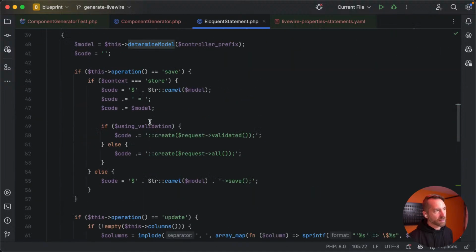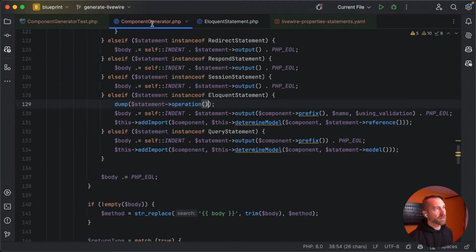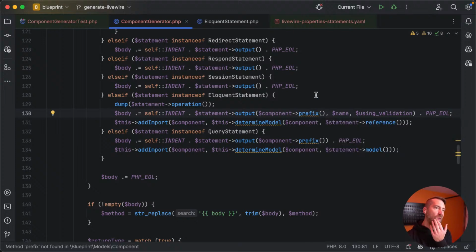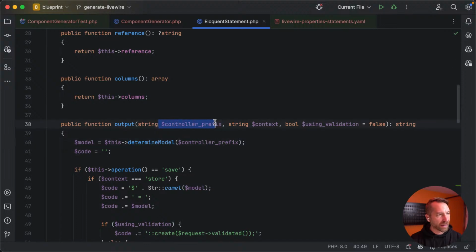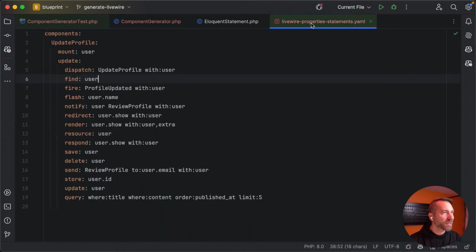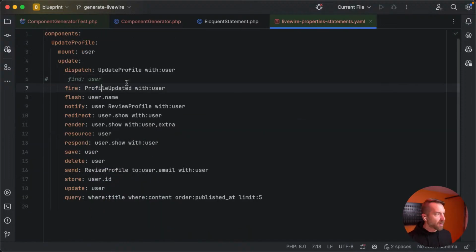So for the find statement, first of all, this doesn't work. The whole reason this doesn't work is the component does not have a prefix. There's no prefix in the component. Within the context of a Livewire component, the assumption would be that the prefix is actually the thing that you're passing into it. Or we would need to allow this to be null, and that tells this that it's a Livewire component.